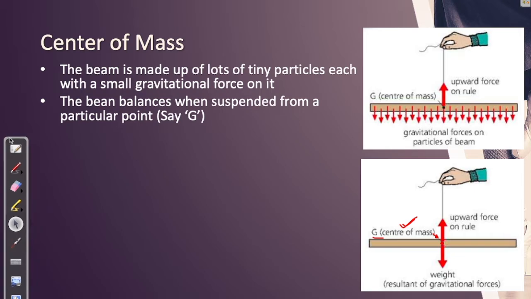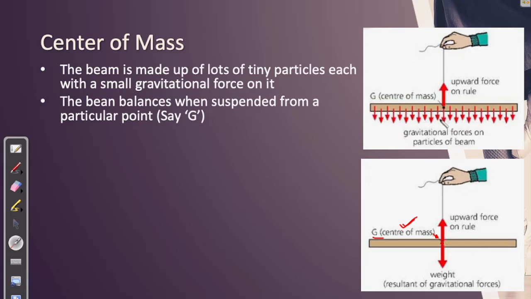So what do you see here? Here they are showing some of the atoms, some of the counted number of atoms on this rod, which are experiencing the downward force. All right, each one of the atoms, each one of the particles, is experiencing a downward force. But the beam, when suspended from a particular point, say G, it balances. So why does it balance?